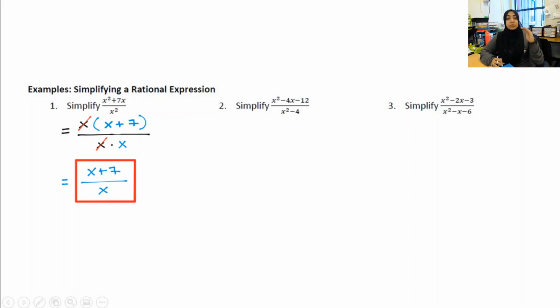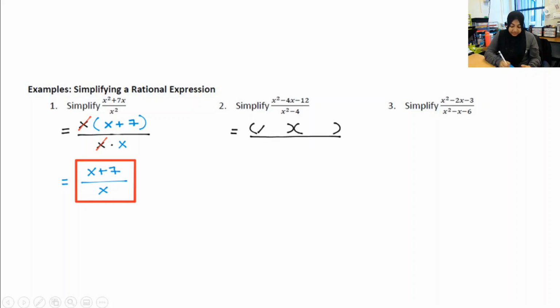So again, I want to factor the numerator, factor the denominator, and see if I can divide out any terms. Now, luckily for us in that numerator, that a value is 1. And we love it when the a value is 1 because that means we don't have to worry about splitting up that middle term and finding those values that go into that table and then doing GCF again. It's a much shorter process because if I can find those two numbers, then I can go straight into my factors. Of course, if it is factorable.